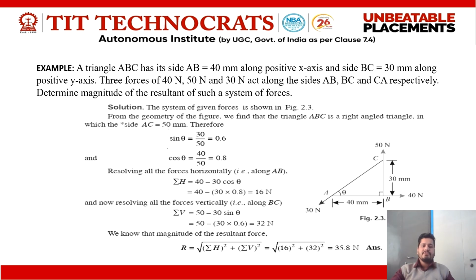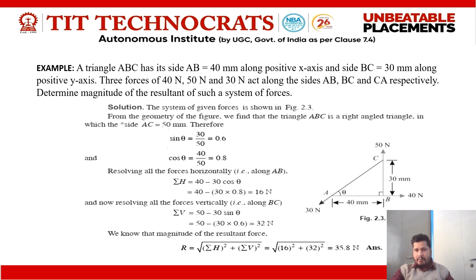Now resolving all the forces horizontally, that is along AB, we have two forces in the horizontal direction. The first one is the 40 Newton force, and the 30 Newton force is an inclined force. First of all, we are going to resolve this 30 Newton force in two mutually perpendicular directions, along the x-axis and along the y-axis. In the x direction we have F cos theta, that is 30 cos theta, with cos theta equal to 0.8.